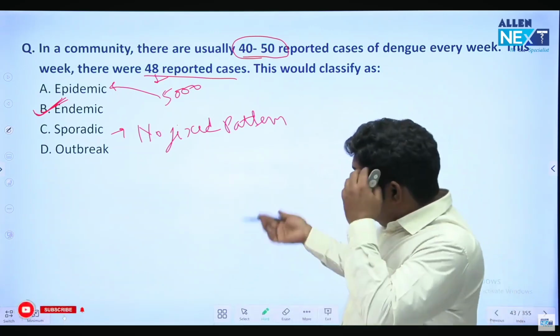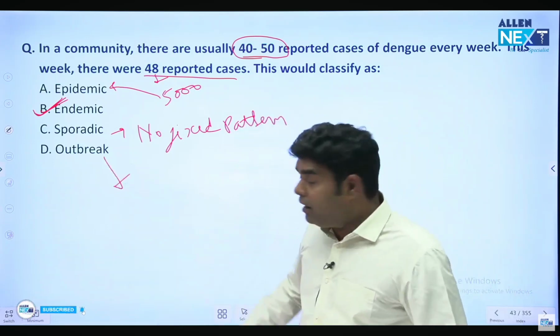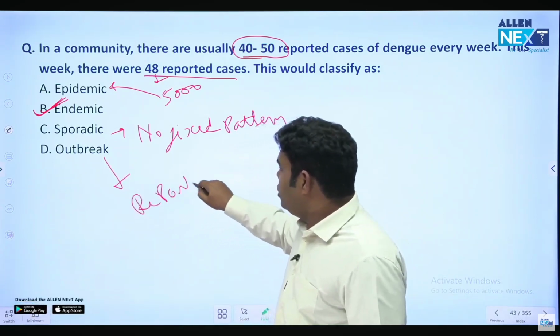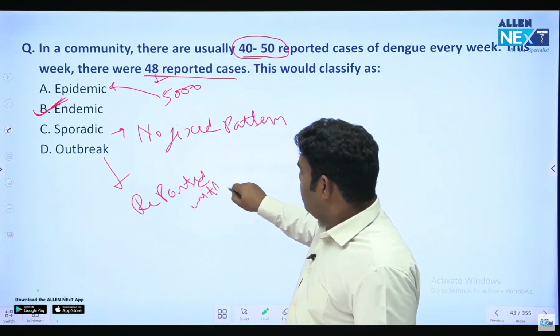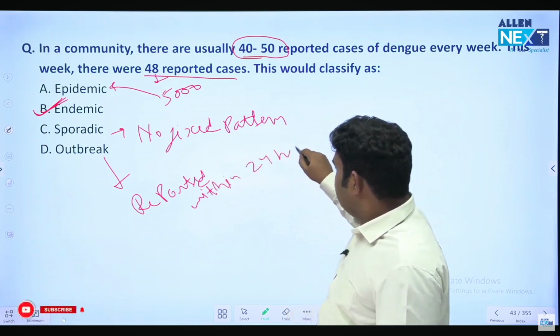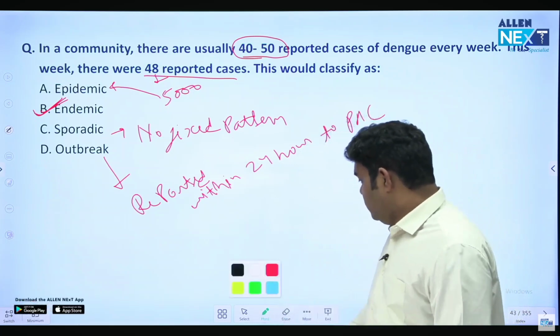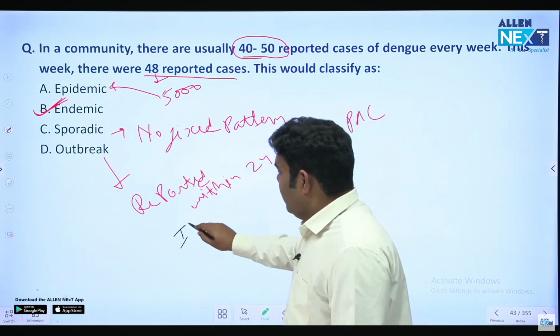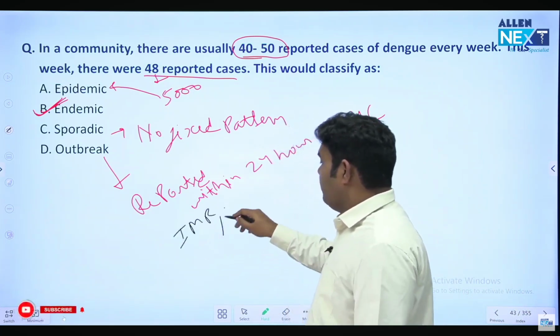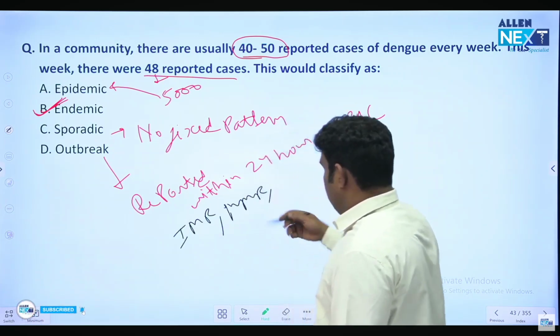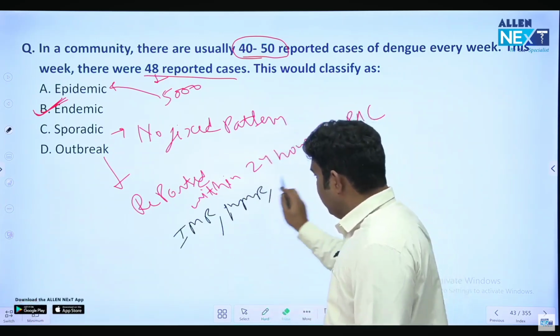Okay? So within how much time do we have to report an outbreak? Outbreak should be reported within 24 hours, to the PHC. Two more questions here. Where will you report the death of a mother or an infant? Where will you report the birth rate, IMR or MMR? Not IMR, MMR; IMR and MMR are detected by doing a survey.